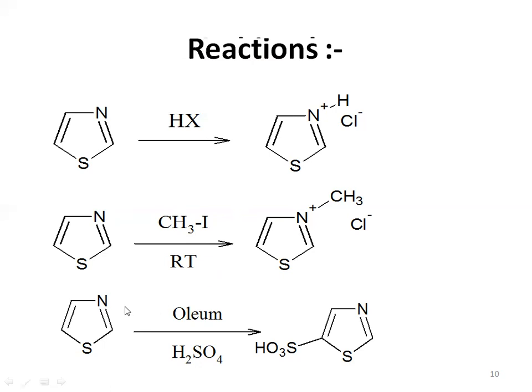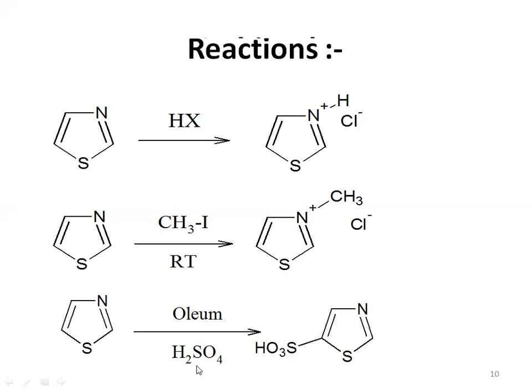After that, next, third reaction. Again, we have our reactant, thiazole. This reaction will take place in the presence of oleum and H2SO4. We are adding H2SO4, which means it is a sulfonation reaction. Sulfonation reaction means addition of a sulfonic group will take place.